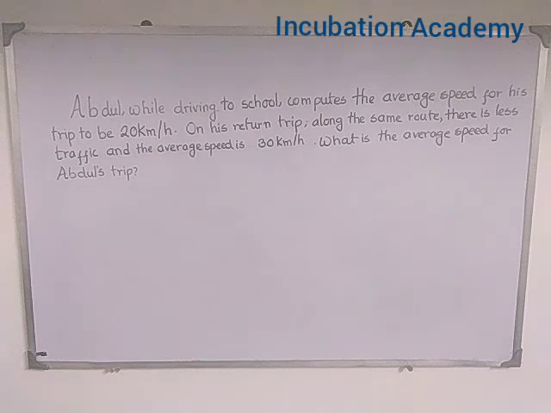Abdul, while driving to school, computes the average speed for his trip to be 20 km per hour. On his return trip, along the same route, there is less traffic and the average speed is 30 km per hour. What is the average speed for Abdul's trip?